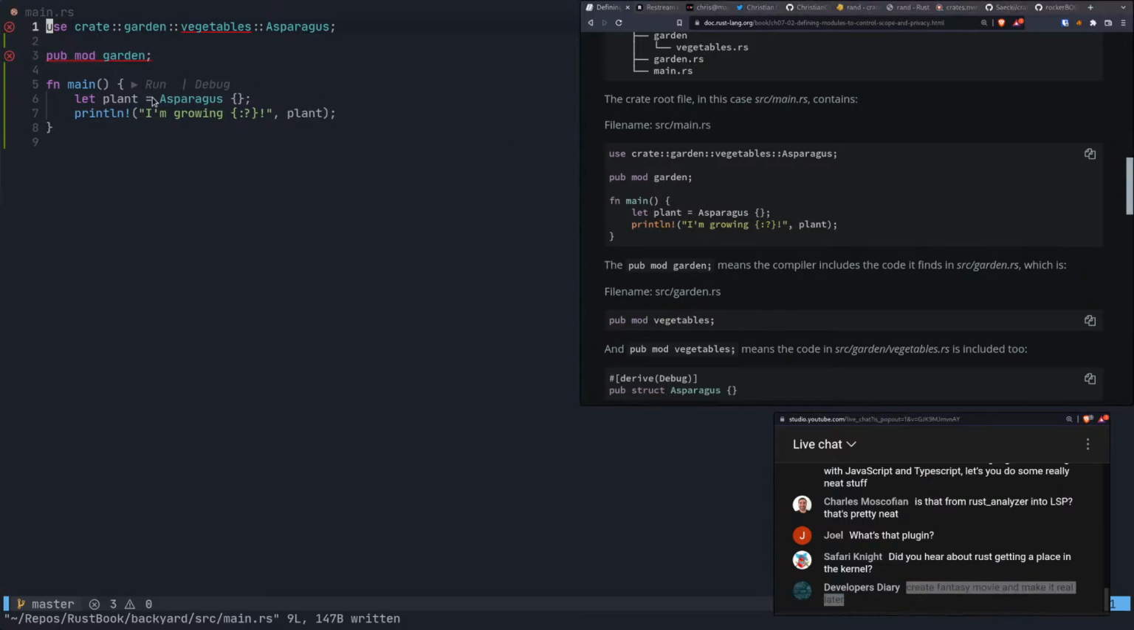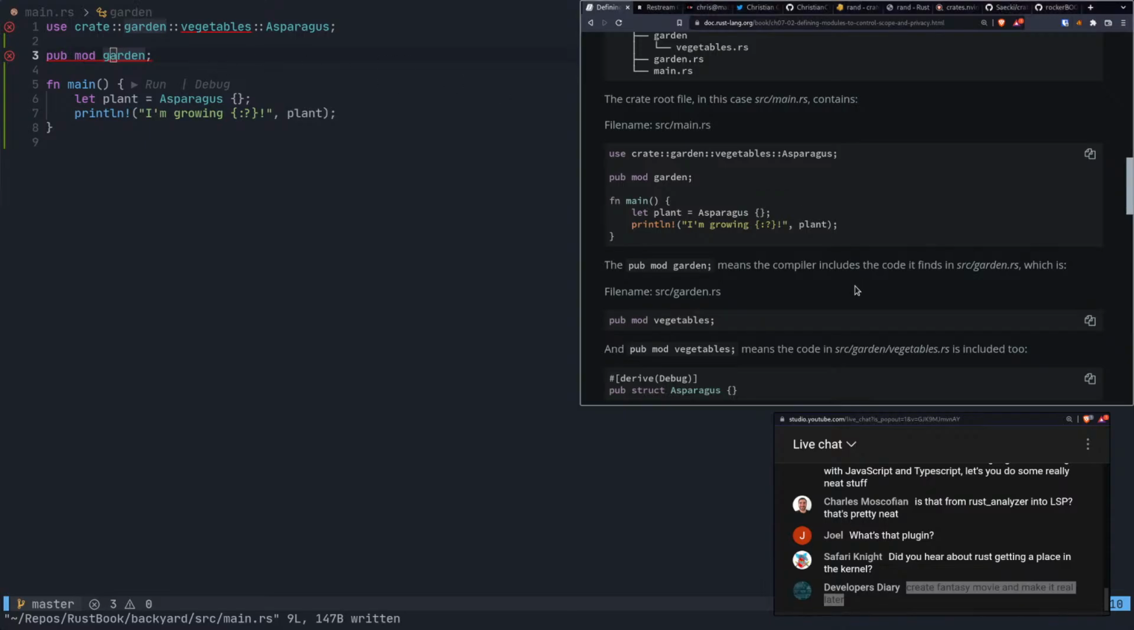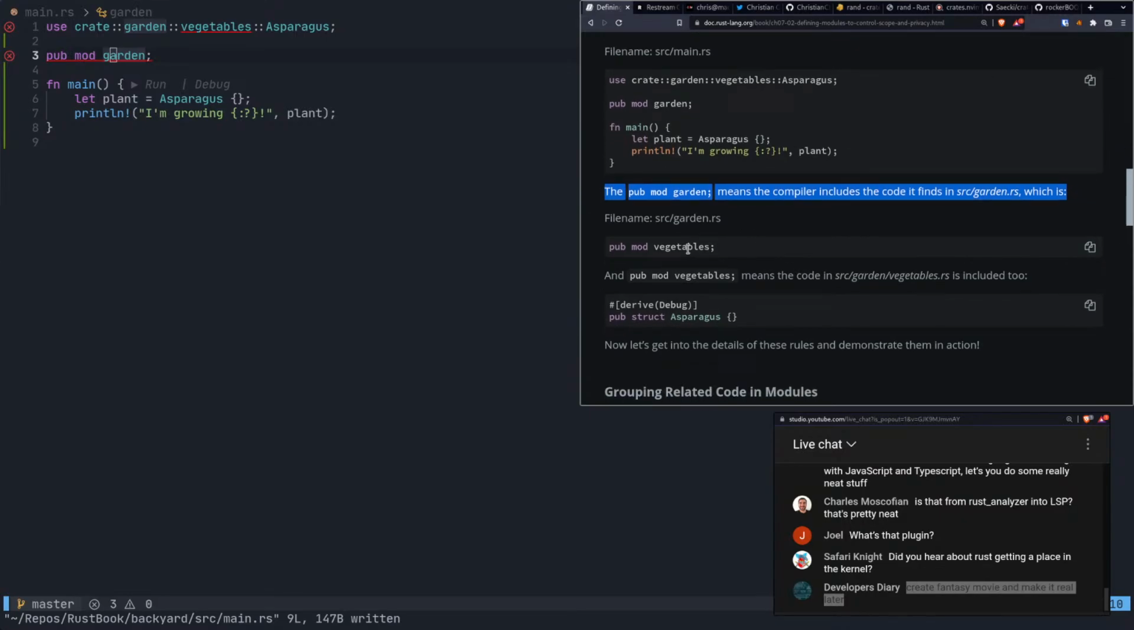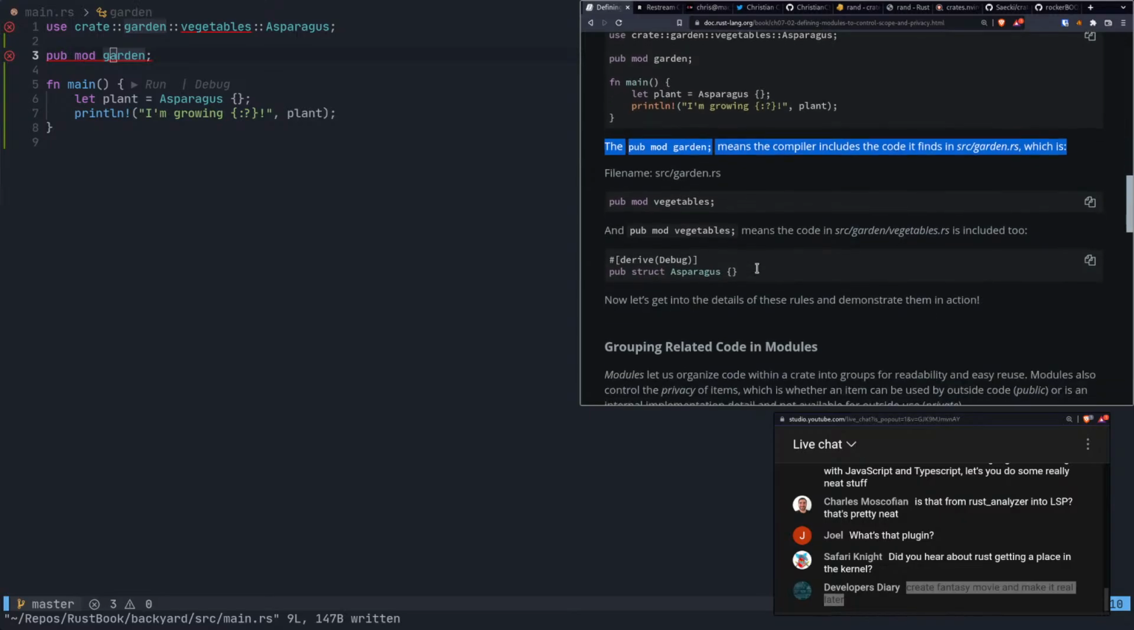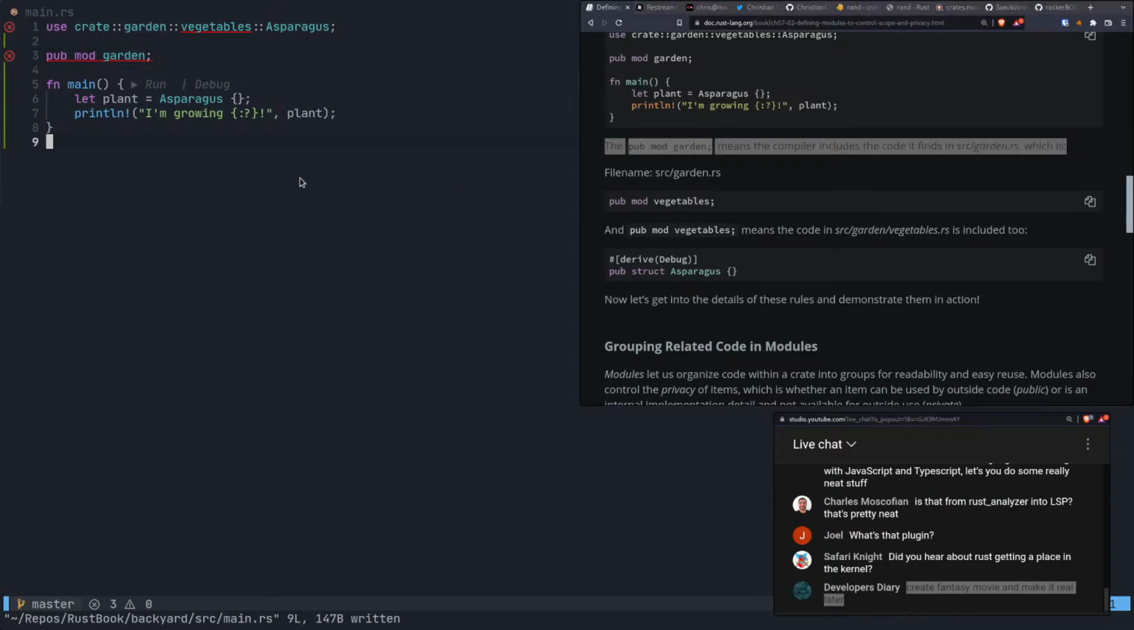Okay, so now we have our main function here. Right now we're trying to use crate garden vegetables asparagus, and I guess we'll make the garden module public. So pub mod garden means the compiler includes the code it finds in src/garden.rs. That's all that means. It just includes that. Is that all that's in there right now? So we can open this up.